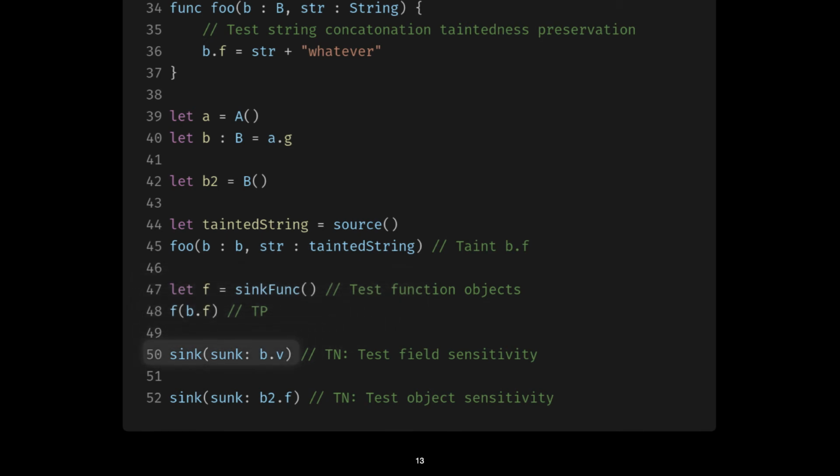We also sink the other field of b to show that we have field sensitivity, that is, we can differentiate between fields. We also sink the other object that we created just to show that we have object sensitivity, that is, we can differentiate between instances of the same class.